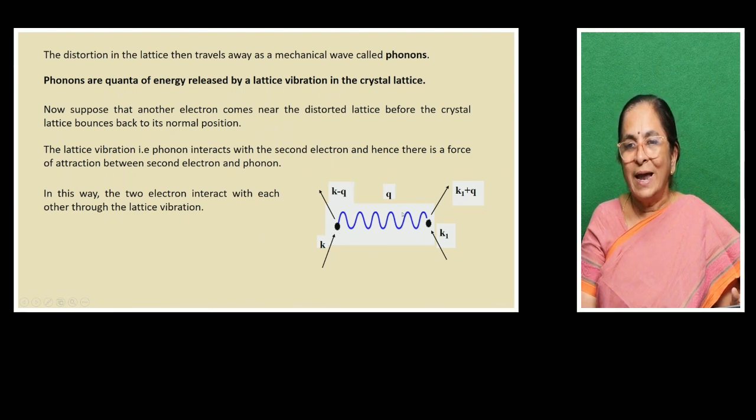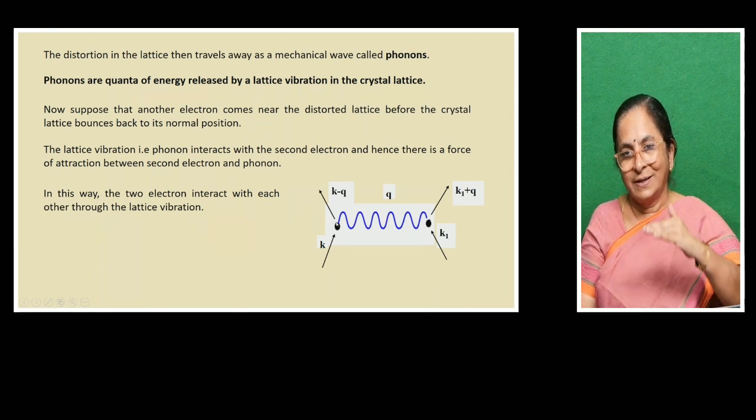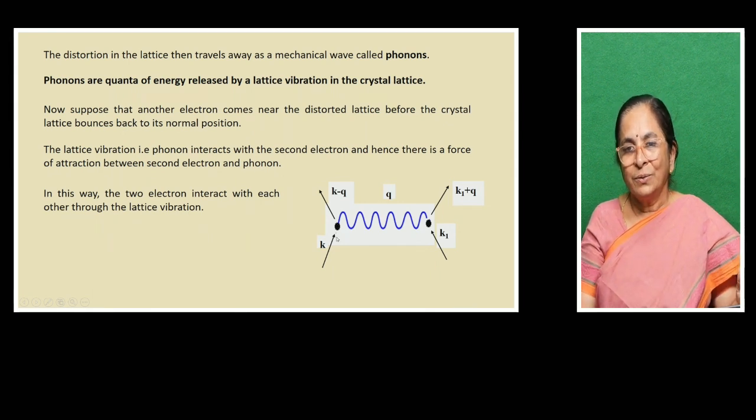So what is lattice vibration? The ions will be vibrating naturally in the crystal lattice. When an electron comes, the positive ion tends to distort the crystal lattice, tending to move towards the electron. As a result, the crystal lattice gets accelerated.